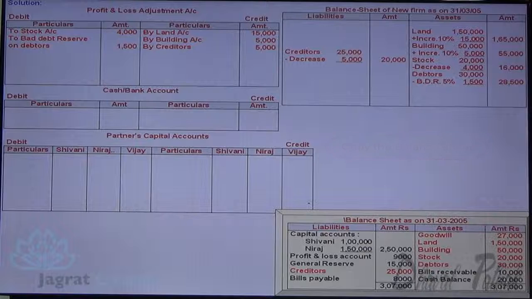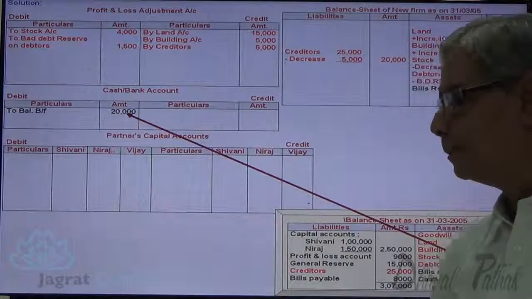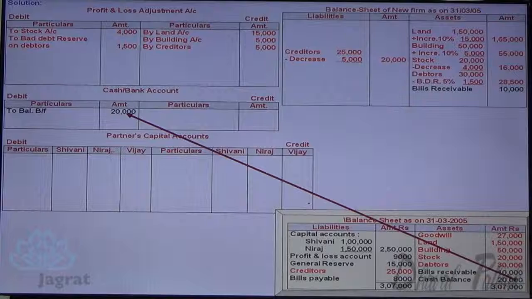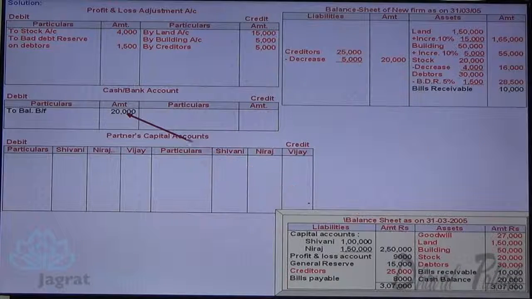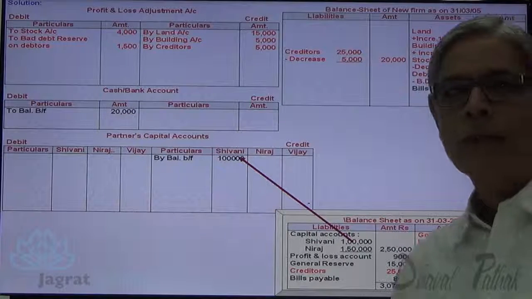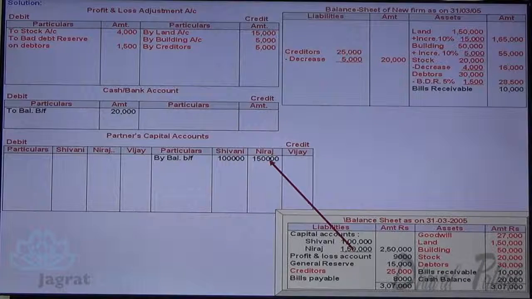Bills receivable 10,000. That will appear in the balance sheet. Cash balance brought forward 20,000. This is how the asset side is over. Now I want to take care of the liability side. Capital of Shivani credited to Shivani's capital account. Capital of Neeraj credited to Neeraj's capital account.